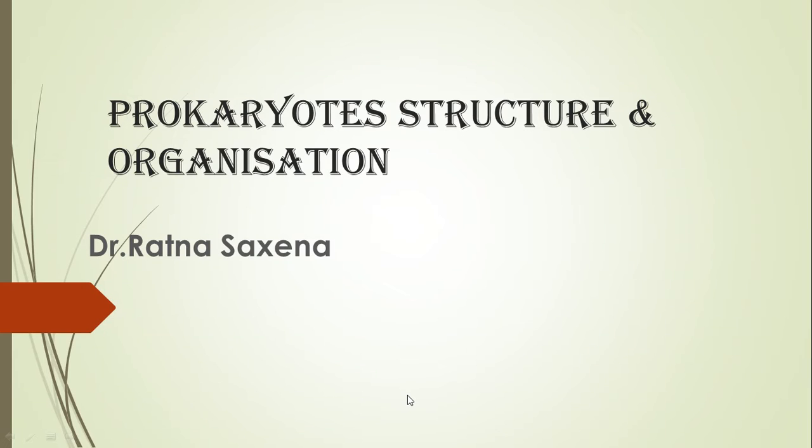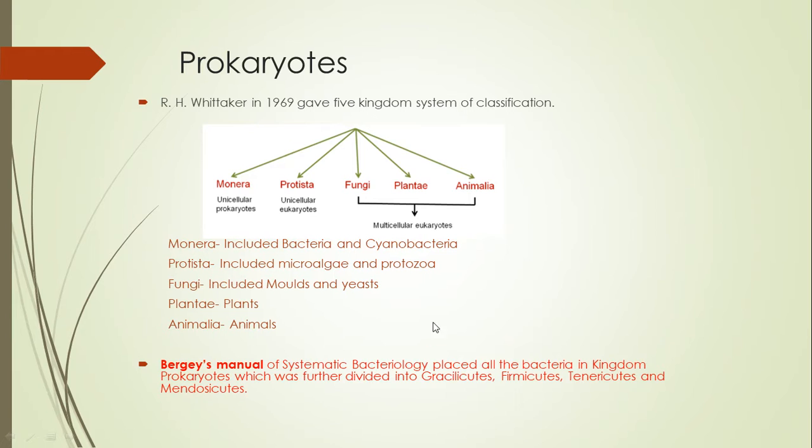Hello students, the topic for today's lecture is prokaryote structure and organization. Now as you all know, R.H. Whittaker in 1969 gave a 5-kingdom system of classification. These 5 are Monera, Protista, Fungi, Plantae and Animalia. These are unicellular prokaryotes and these are multicellular eukaryotes.